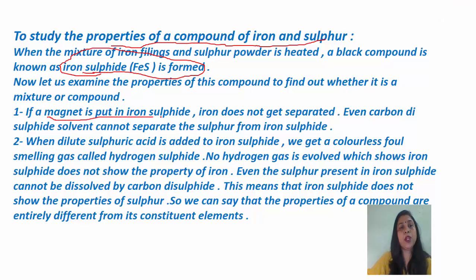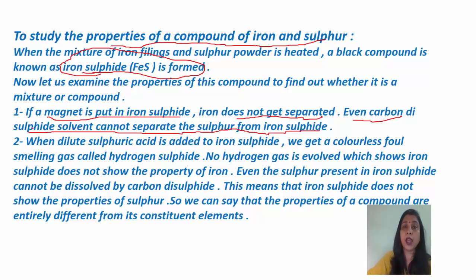Now if a magnet is put in iron sulphide, iron does not get separated. Okay, जैसे हमने आयरन फाइलिंग्स और सल्फर के मिक्सचर में जब मैग्नेट घुमाई तो आयरन गेट अट्रैक्टेड टू दैट magnet. But in case of iron sulphide, अगर हम magnet लेकर आएंगे तो iron will not get separated. Also in that case, when we added carbon disulfide, we saw that sulfur dissolved in it. But when we add carbon disulfide to iron sulphide, it cannot separate the sulfur from iron sulphide.